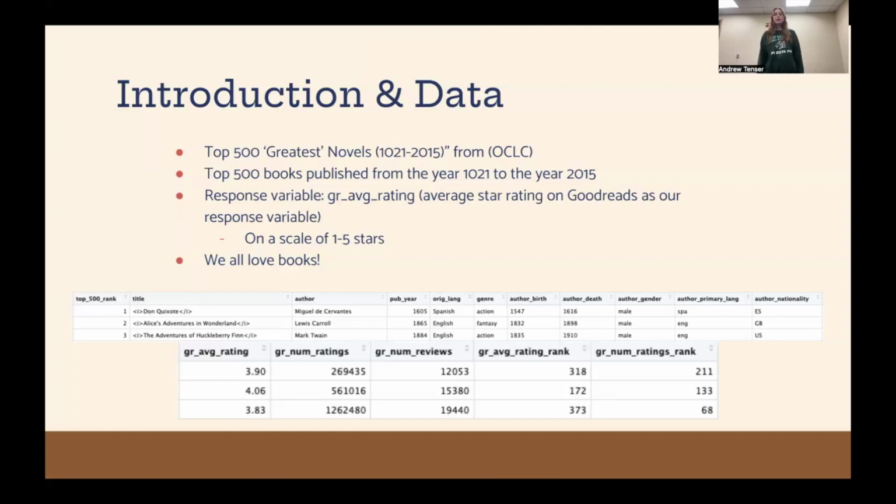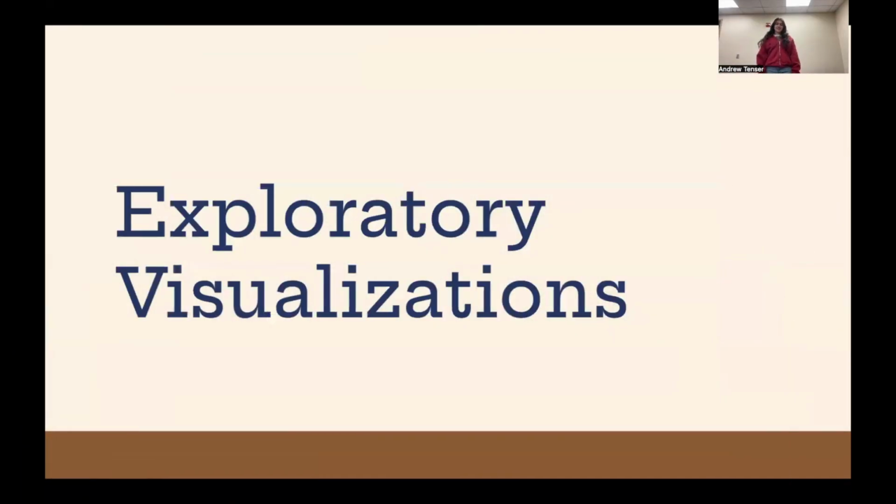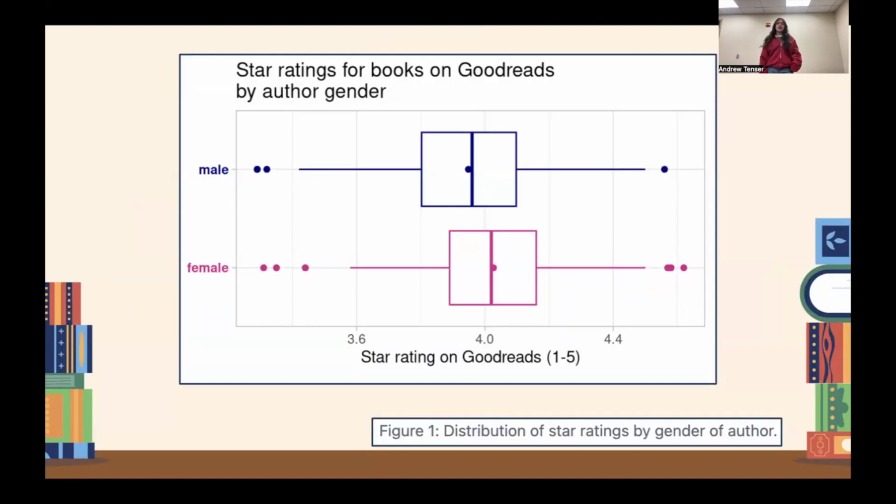Other variables we examined include author gender, primary language of publication, the author nationality, the average number of ratings, and publication year. We started out our analysis with exploratory visualizations. Our first exploratory visualization examined the star ratings for books on Goodreads by author gender, and we found that books written by women had higher median and mean star ratings compared to books written by men.